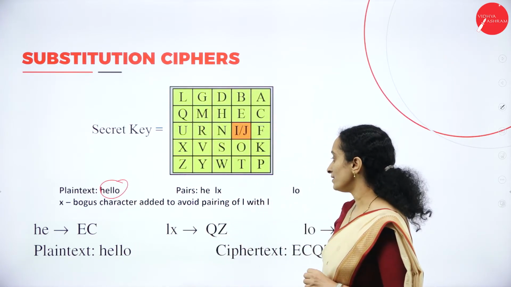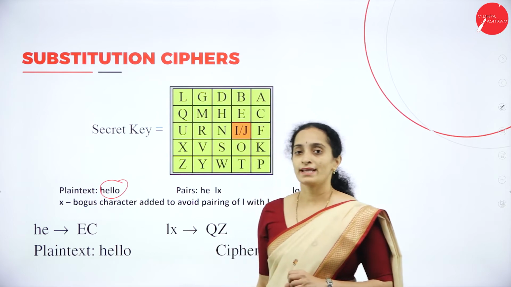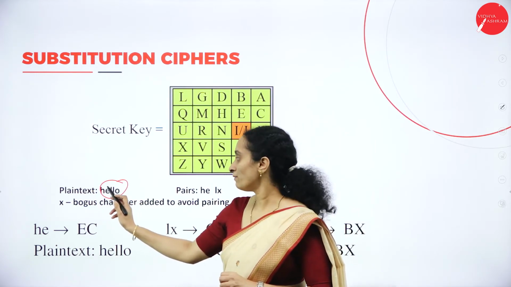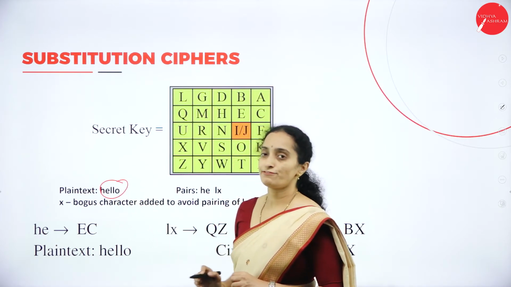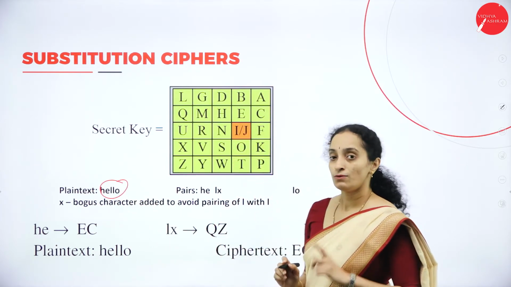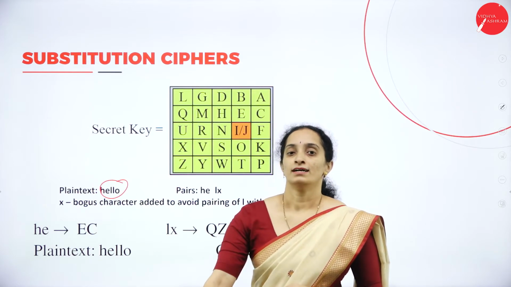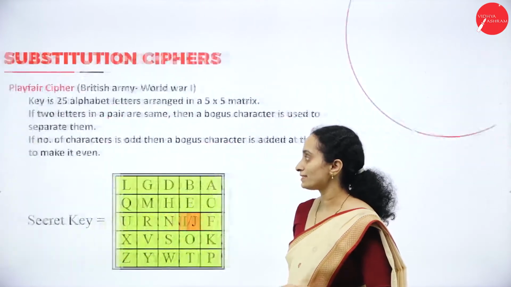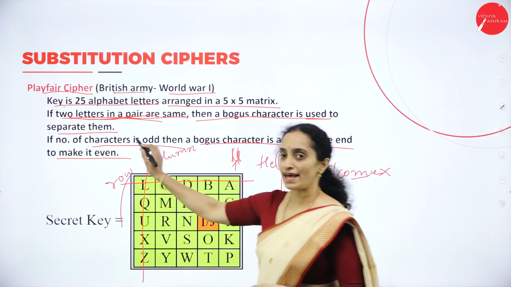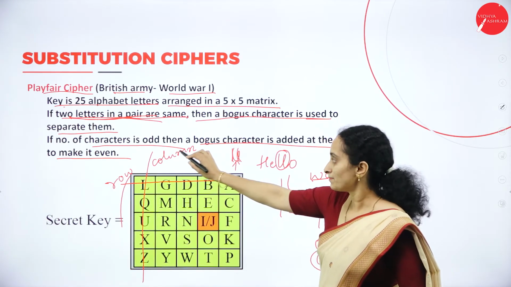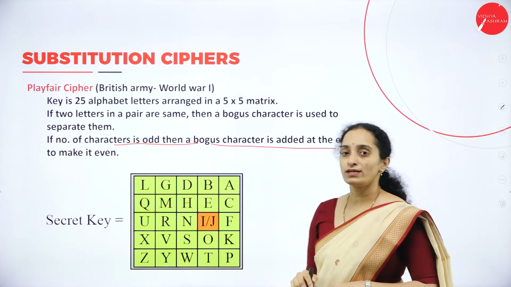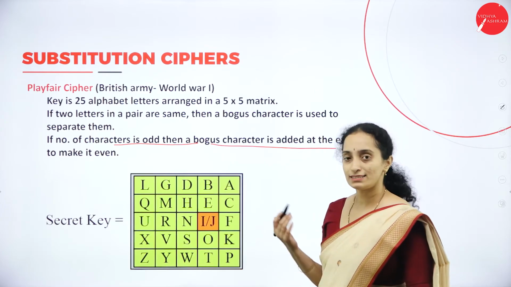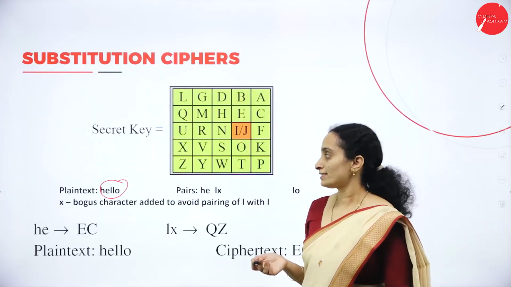How many characters do we have? H, E, L, L, O: 1, 2, 3, 4, 5. We have 5 characters. What the first condition in the Playfair cipher explains is, if the number of characters is odd, then add a bogus character at the end of the message or string.